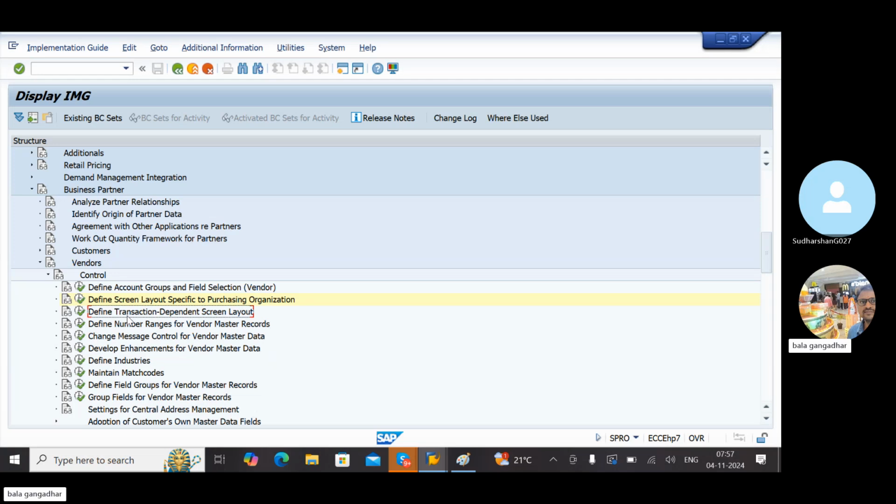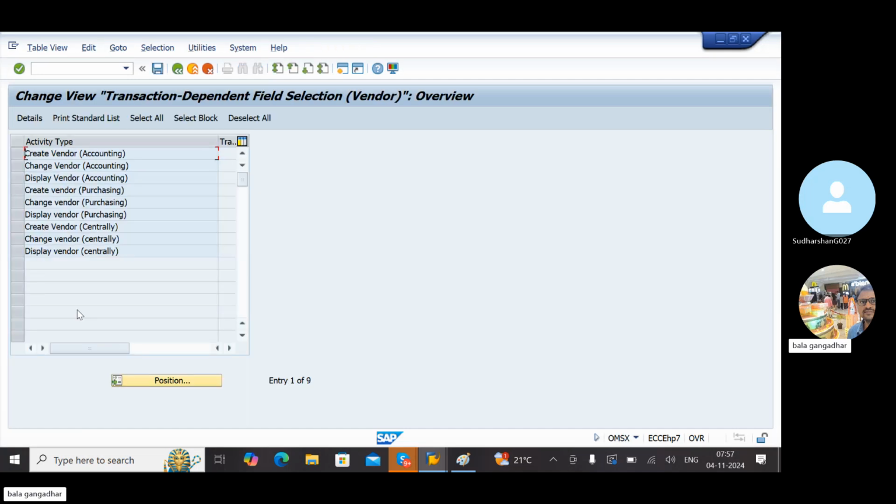Define transaction based screen layout, dependent screen layout. Execute.